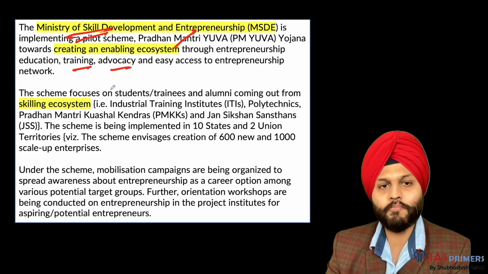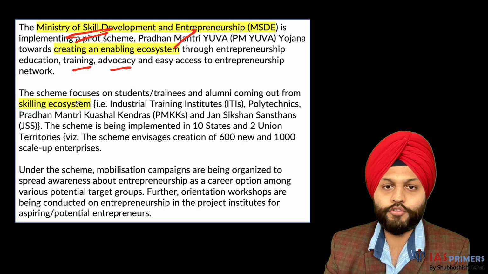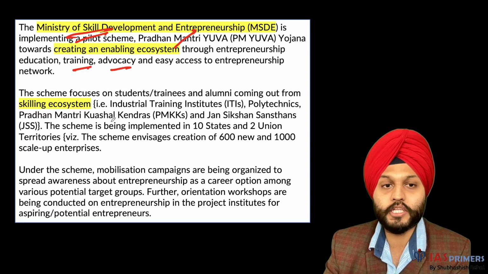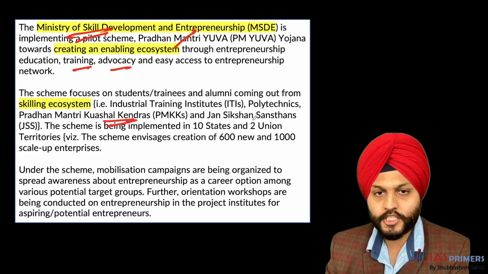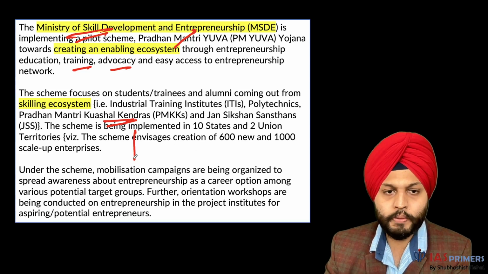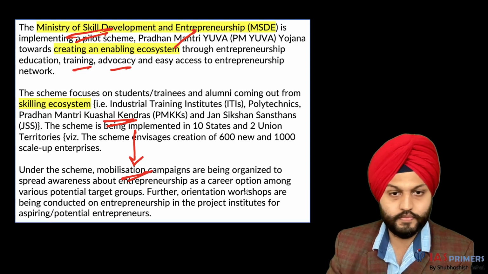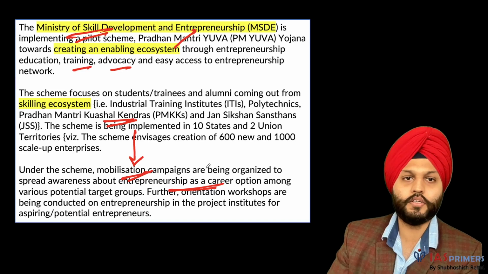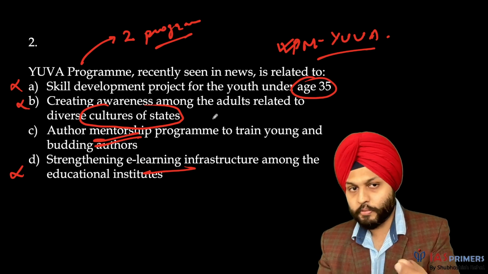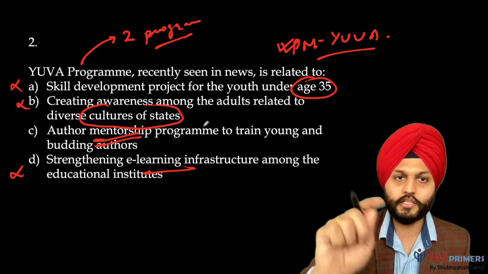Okay. So the scheme focuses on students, trainees, and alumni coming out from the skilling ecosystem, that is ITIs, polytechnics, Pradhan Mantri Kaushal Kendras, Jan Shikshan Sanstha. So all of this. Under this, there will be mobilization campaigns organized to spread awareness of entrepreneurship as a career. So that is the idea. Fine. So that's what I'm saying, that both are PM Yuva actually, but we have to be very careful while reading the option. So that's important. That's why I said this is tricky.